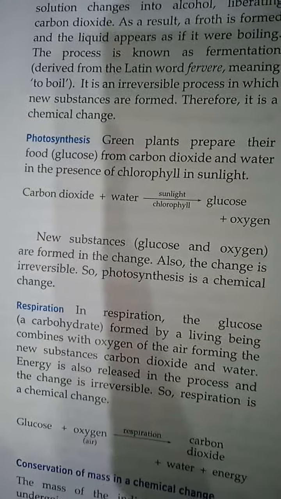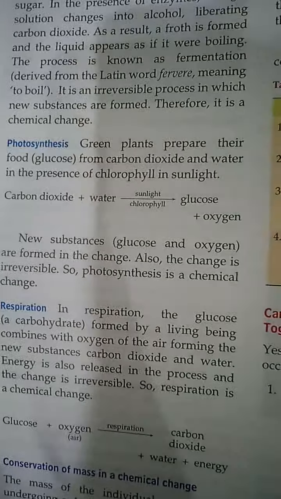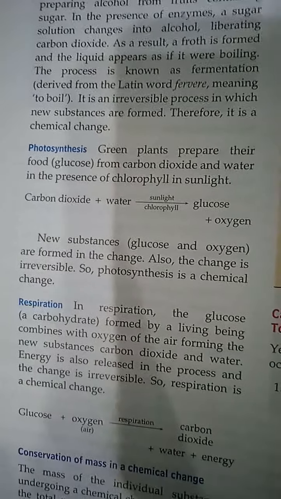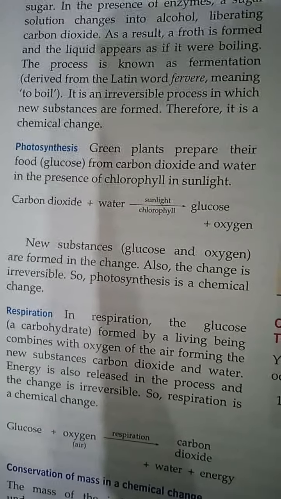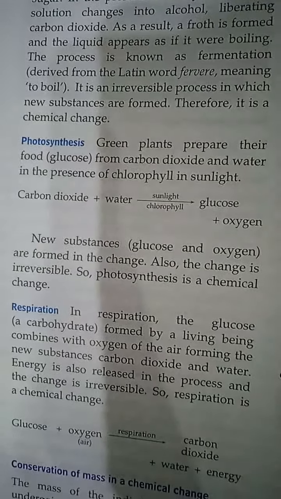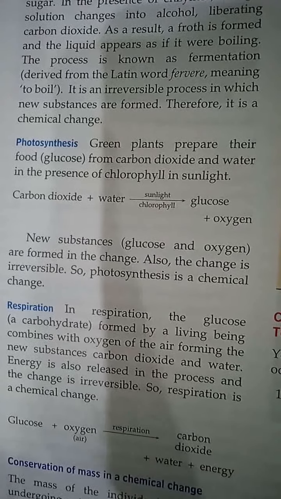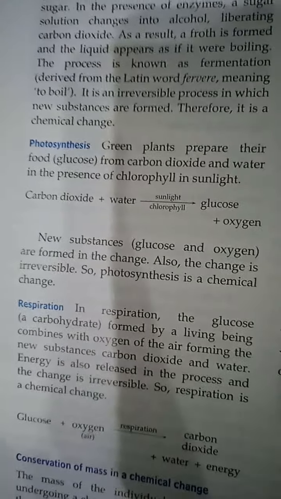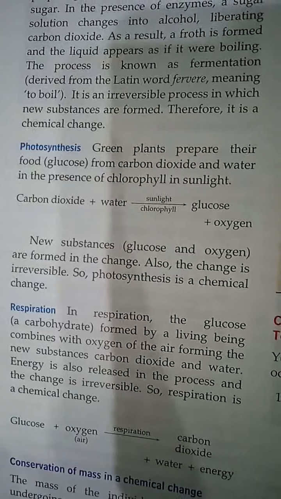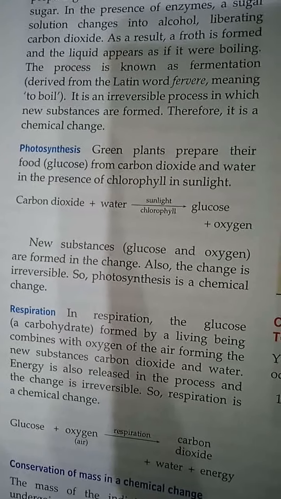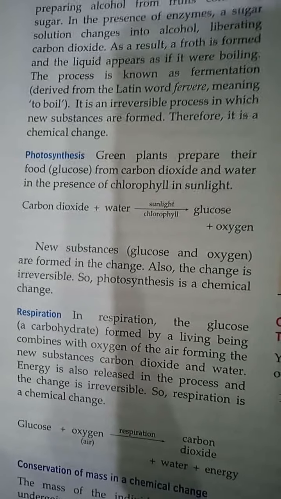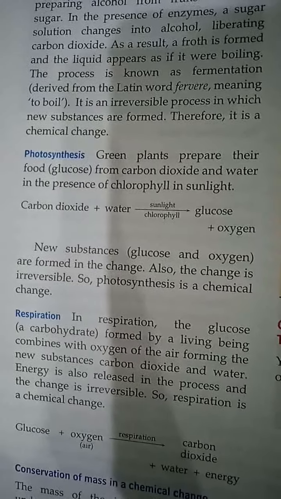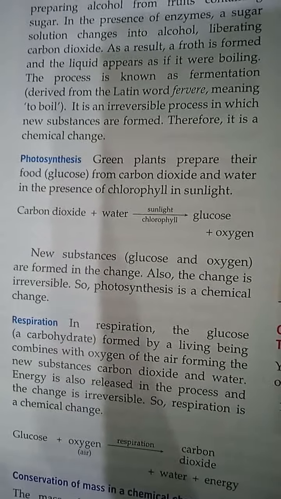So what is the reaction for photosynthesis? Carbon dioxide plus water, in the presence of sunlight and chlorophyll, gives glucose and oxygen. So what is happening in the process? New substances are being formed, that is glucose and oxygen. And can you reverse it back? Can you change glucose back into carbon dioxide and water? No. So the change is irreversible. Thus photosynthesis is also a chemical change.